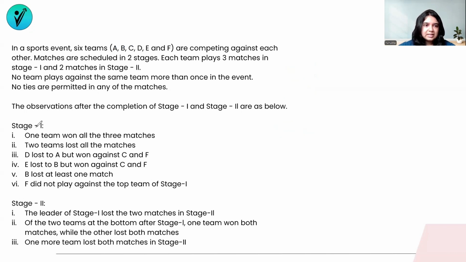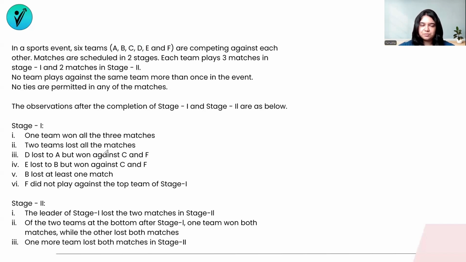In stage 1, they say that one team won all the 3 matches. So there is one team out of these 6 that has won all the 3 matches that it has played. Remember, there are 3 matches played in the first stage and 2 matches in the second stage. So there is one team who has won all the 3 matches of stage 1. There are 2 teams who have lost all the 3 matches each in stage 1 itself.